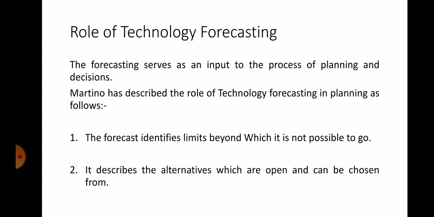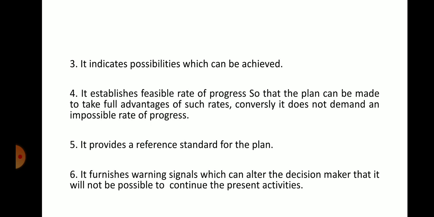Second, it describes the alternatives which are open and can be chosen from. Third, it indicates possibilities which can be achieved. Fourth, it establishes feasible rate of progress so that the plan can be made to take full advantage of such rates; otherwise, it does not demand an impossible rate of progress.